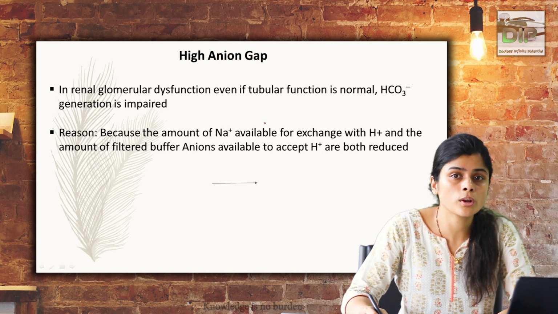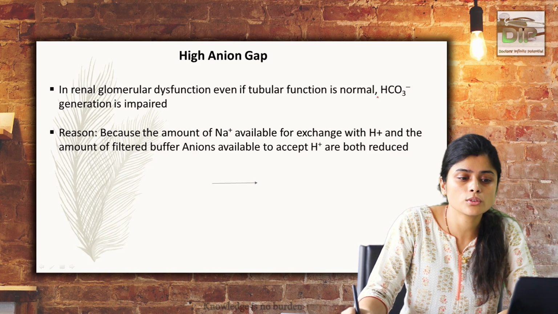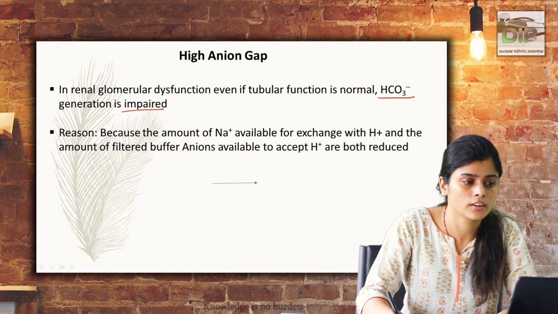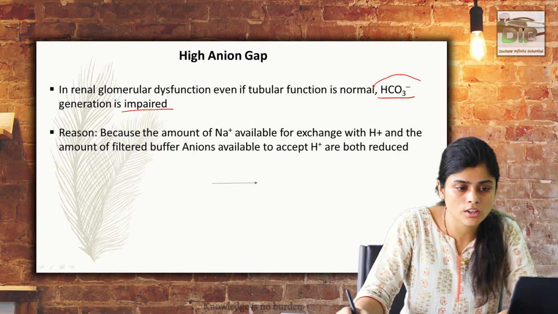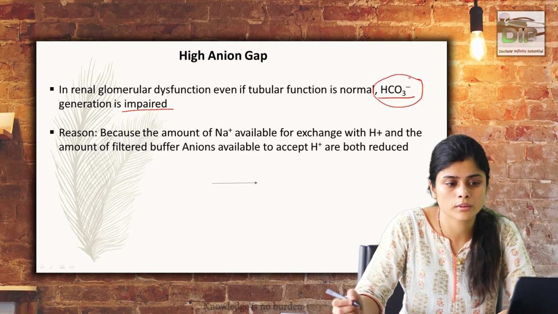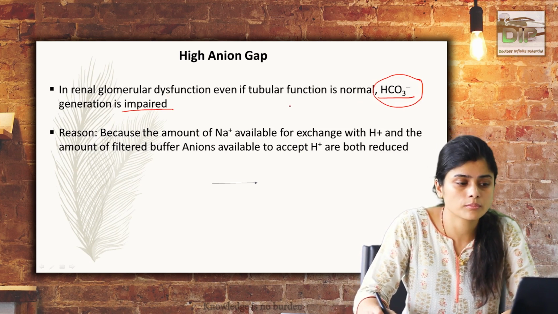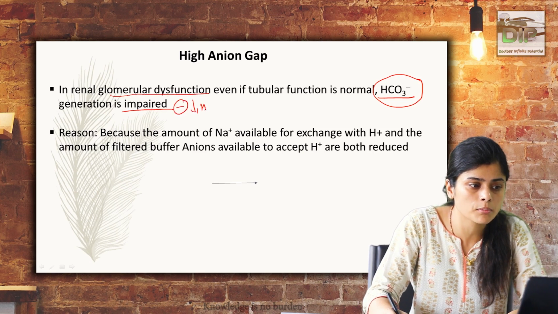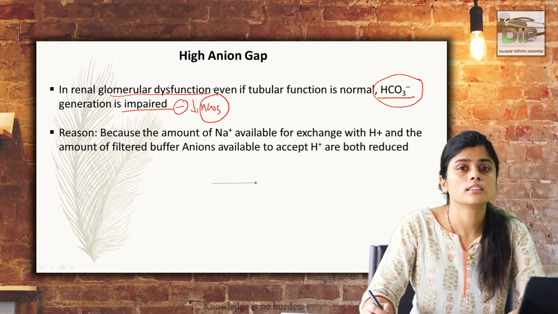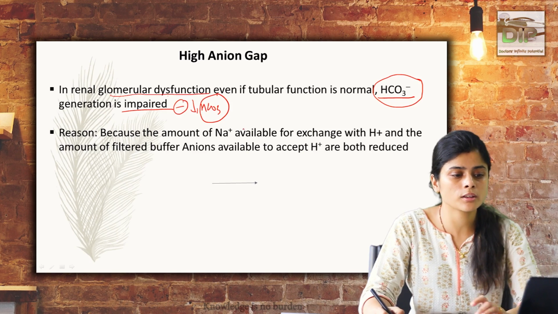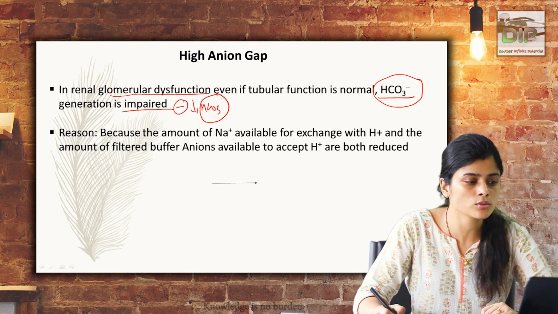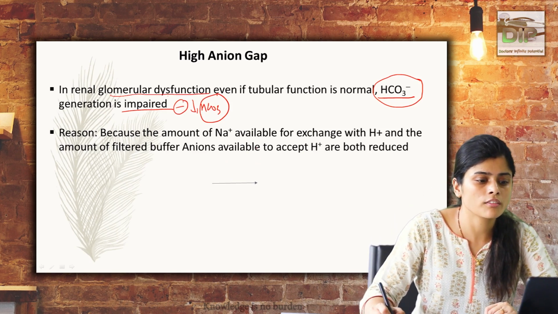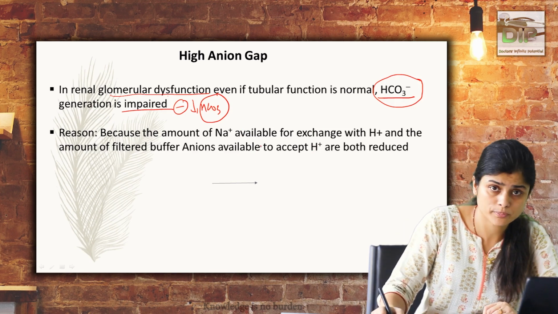In glomerular dysfunction, HCO3 generation is impaired. HCO3 is mainly generated in the kidney, and due to the glomerular dysfunction, it is impaired. So there is a decrease in bicarbonate. The first thing is that the sodium available for exchange with protons and the amount of filtered buffer anions available to accept H plus are both reduced.